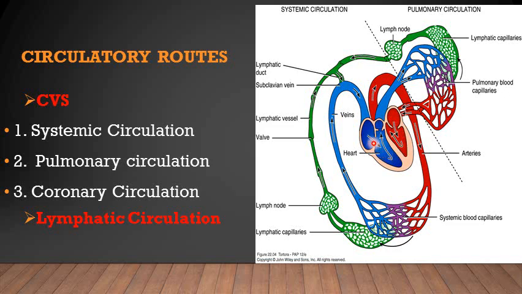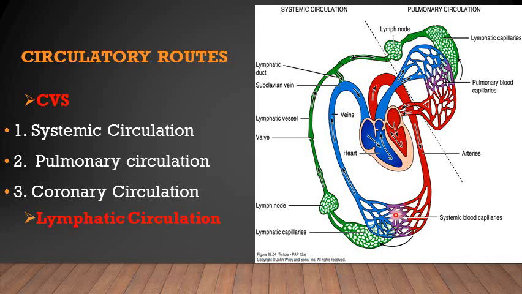So this is comprising the cardiovascular system, and here you have seen that it is a closed type of circulation from one vessel to another. Then there are capillaries. From here there is transportation and exchange of materials and nutrients into the tissue, and from the tissue it is absorbing the wastes and carbon dioxide.